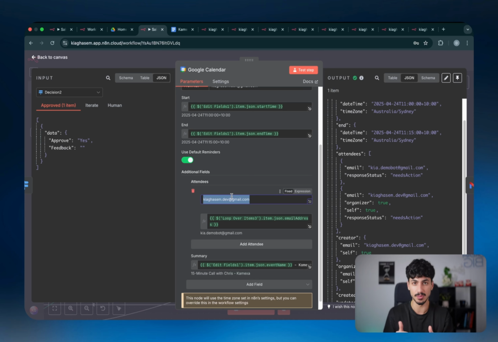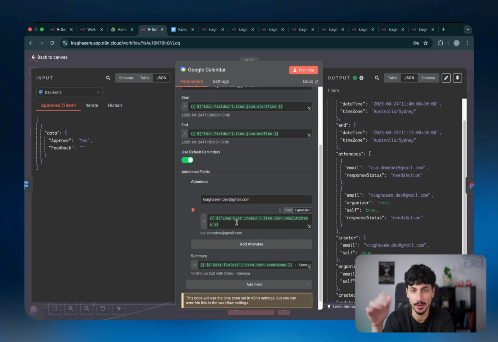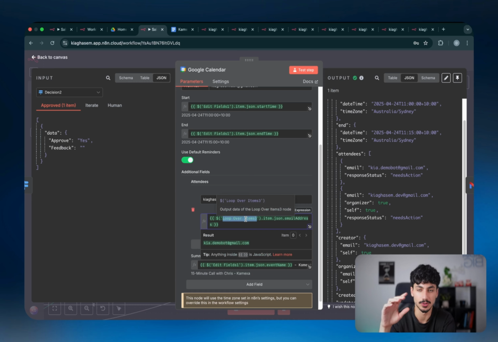And if you guys have multiple team members that you want to be there, just click on add attendees and add yourself in as attendees to the actual calendar events. And then for the additional attendee, which is going to be the customer, we're just pulling the actual email address of that customer from the node that we had before, which was the loop over items node, which is the first node where the loop actually started, if that makes sense.